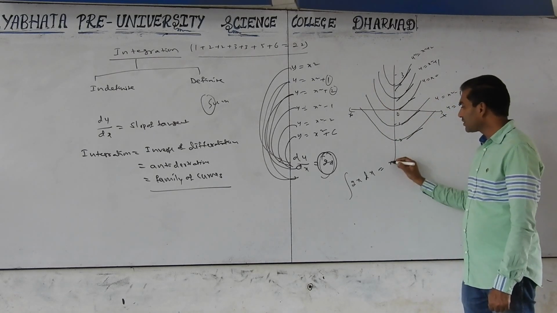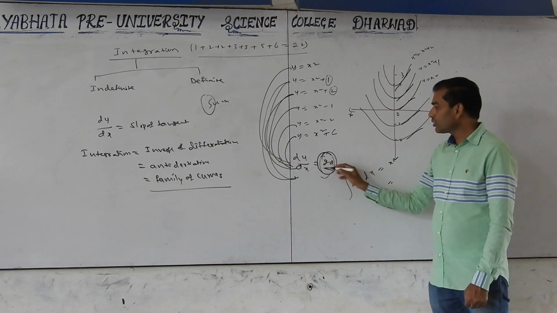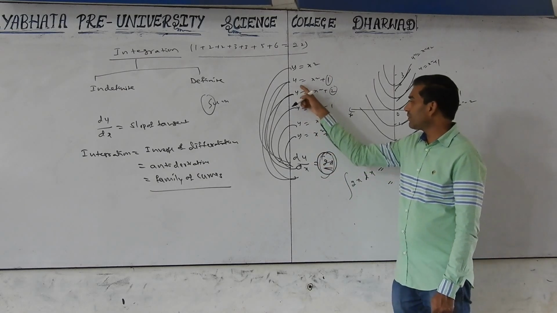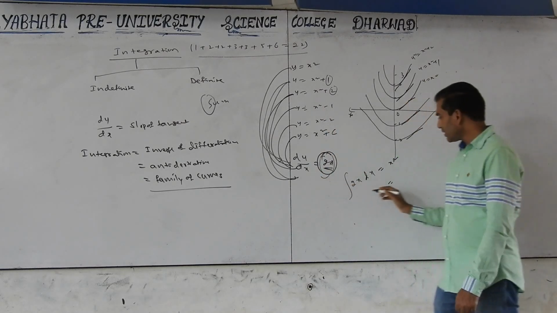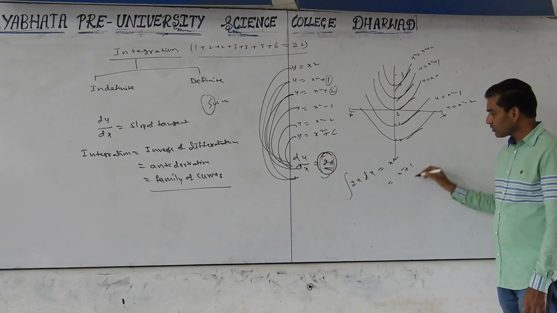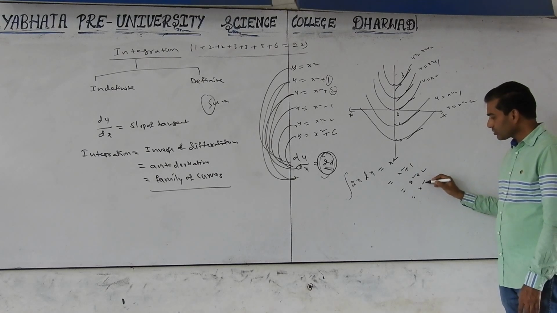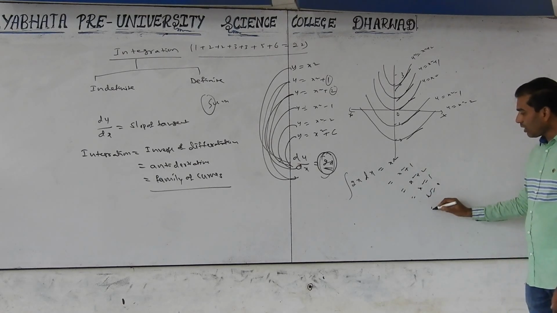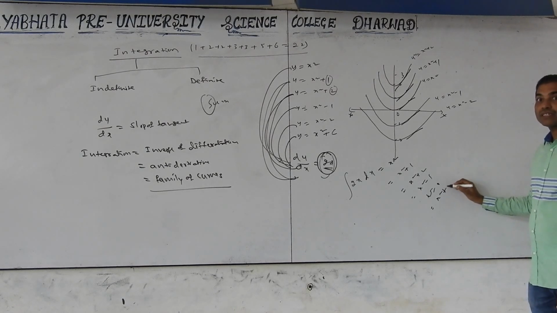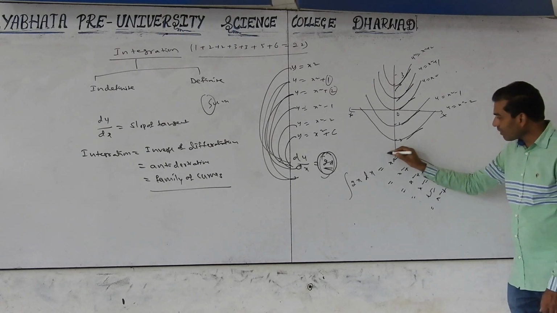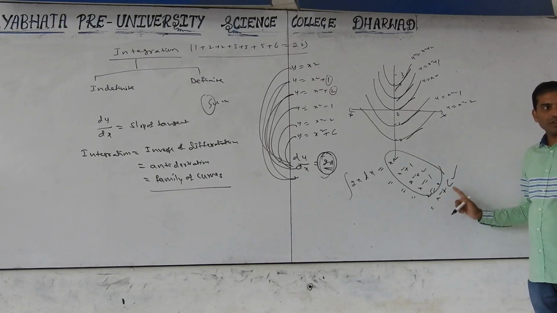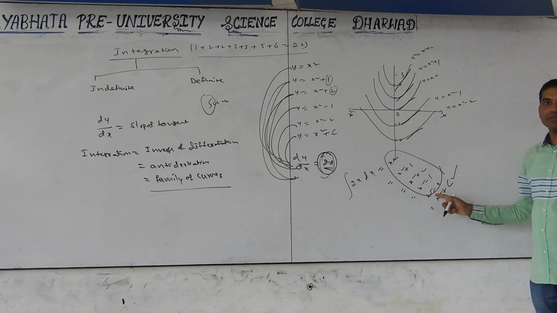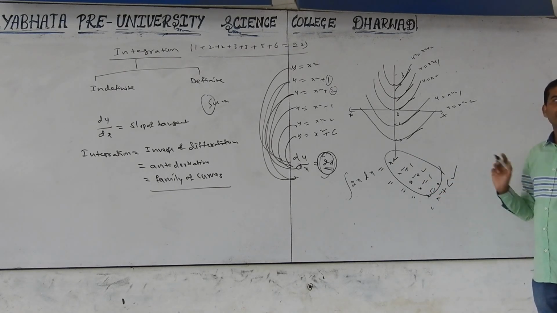What is the curve here? x square, for integral 2x dx. 2x is the derivative for all these curves. First curve, differentiation is 2x only. Second curve, differentiation is also 2x. Third curve also. So tell me: x square, x square plus 1, x square plus 2, x square minus 1, x square minus 2, or x square plus c. Instead of writing all these, this is enough: x square plus c, which represents all the curves, where c is an arbitrary constant.